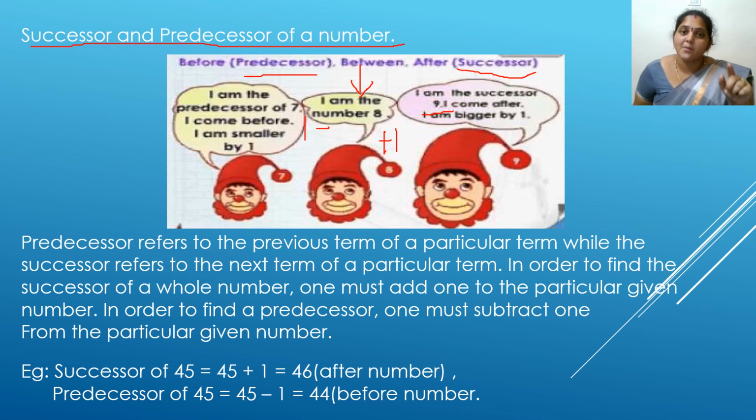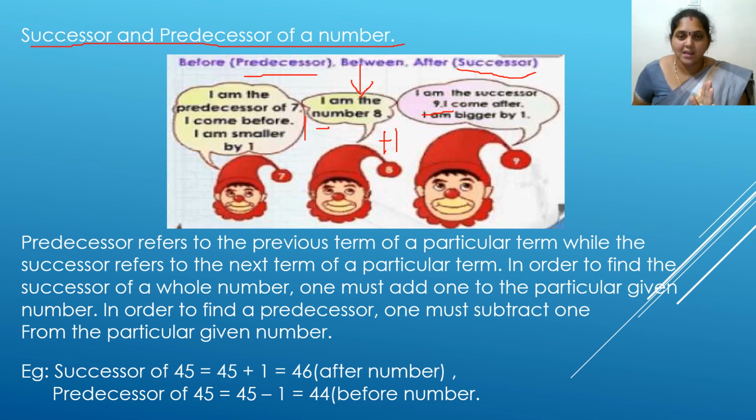When you check 8 minus 1, it will be 7. So predecessor is the before number, successor is the after number. When you are seeing a number, you have two things in that. Before number is there, after number is there, and the number is constant in the middle.